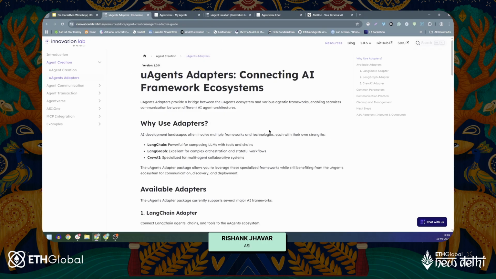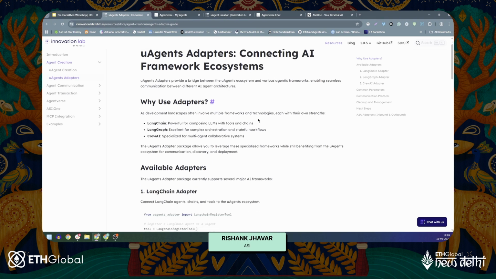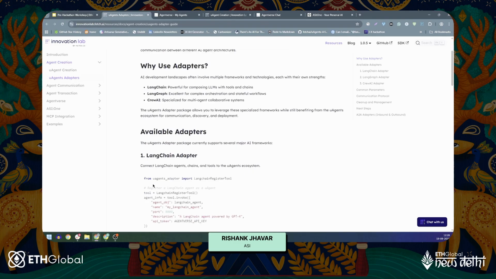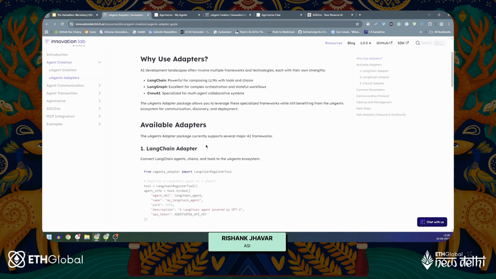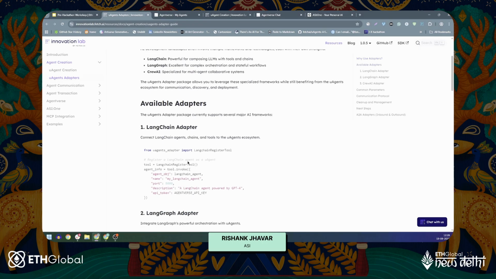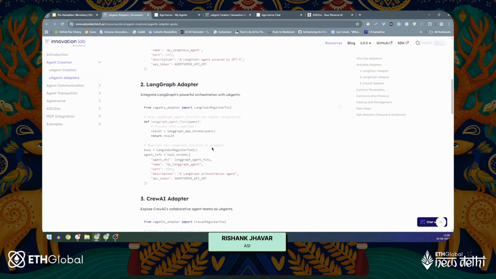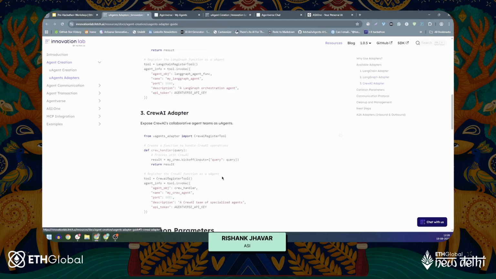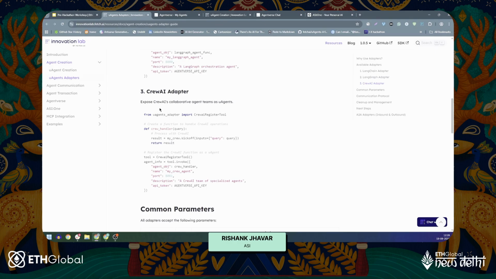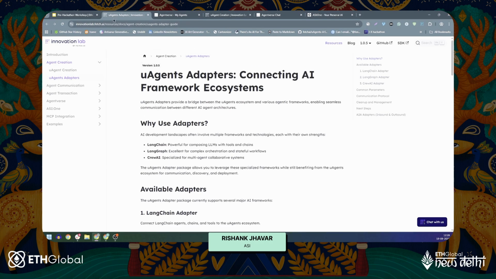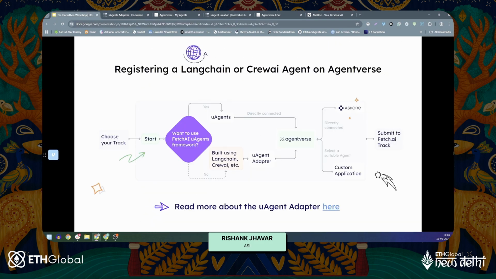But yeah, these are the uAgents adapters. They connect the entire ecosystem of all the AI agent frameworks. Right now, we have picked three of them for these adapters, and three of them are directly available. One is the LangChain adapter that can connect LangChain agents. Two is the LangGraph adapter that can directly connect LangGraph. And then we also have the CrewAI adapter that can expose CrewAI's collaborative agent teams as uAgents so that you can use them directly, right? We'll just see a very quick diagram on how to use it.